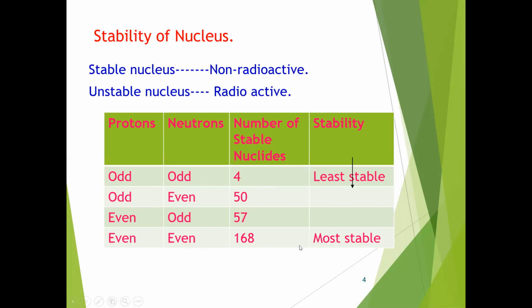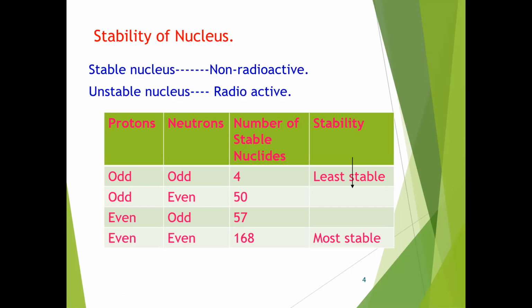And nuclides containing an odd number of protons and an even number of neutrons are less stable than nuclides containing an even number of protons and an odd number of neutrons. So in this also, an odd number of protons is less stable; an even number of protons is more stable.